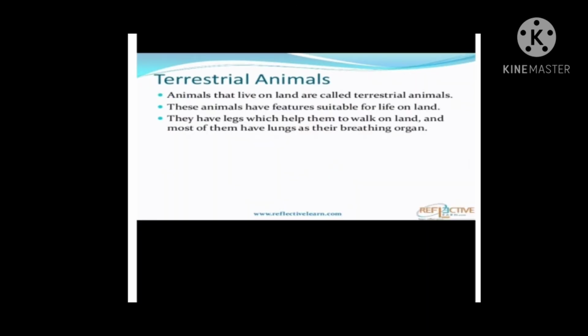Terrestrial animals have features suited for life on land. So they have legs which help them to walk on land, and most of them have lungs as their breathing organs. For example, lion and fox. But do you know, children, some animals like snake do not have limbs or legs. So they move with the help of their own muscles and scales present on their body. Correct? So you should know this. And most of the terrestrial animals breathe through lungs.